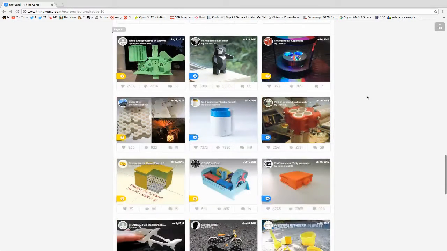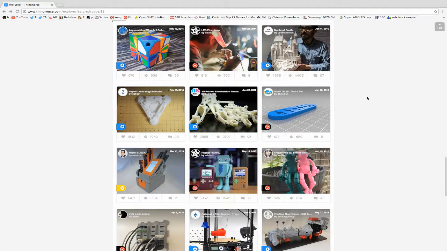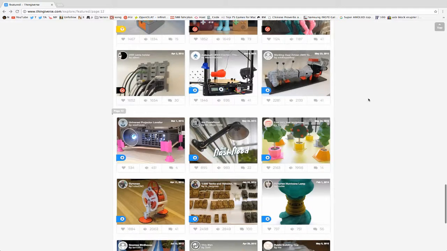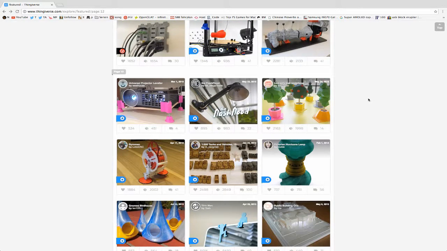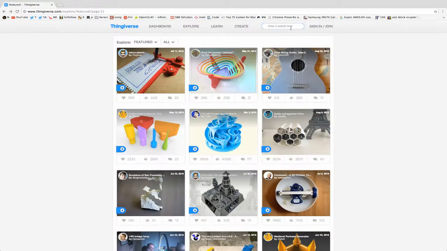So this is a great site called Thingiverse. I'll leave the link in the description if you want to check it out. It's a great source of inspiration and also lots of models you can download. A common example is the Eiffel Tower.